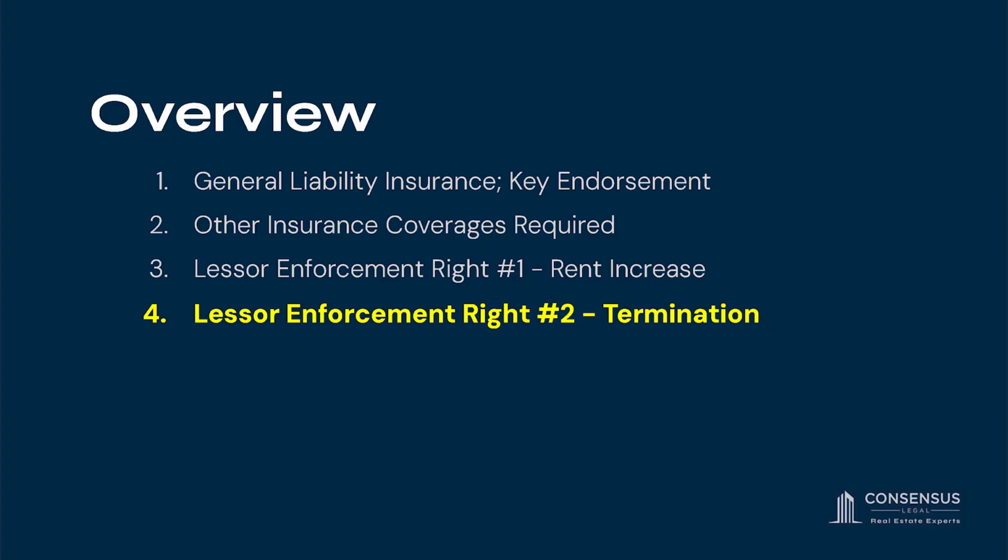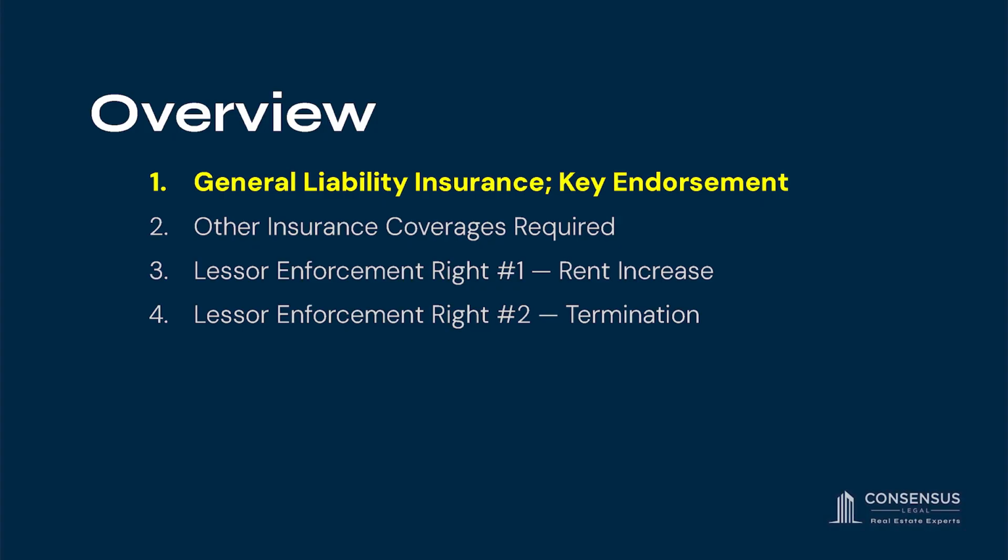We'll discuss a lessor enforcement right, which is a rent increase. And then topic 4, the second enforcement right we will discuss, if lessee fails to comply with its insurance requirements, termination of the lease.